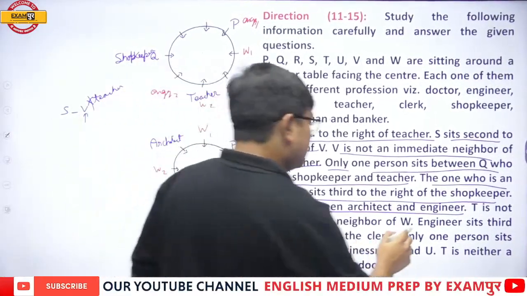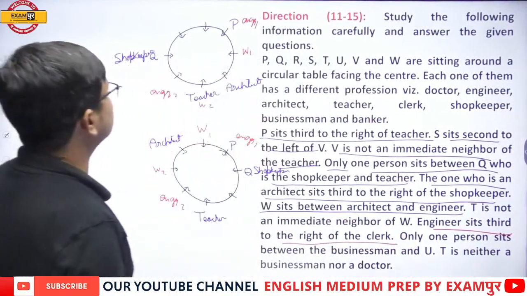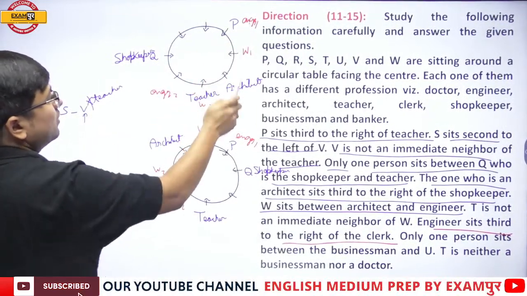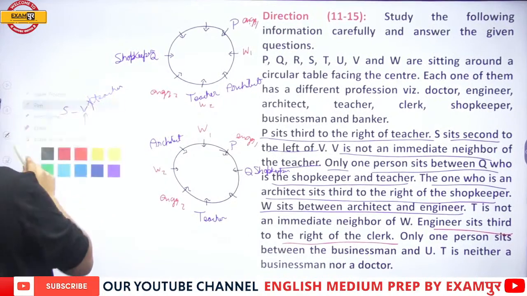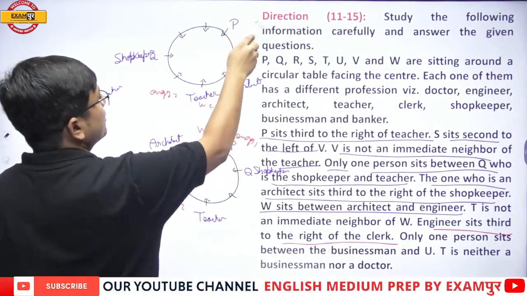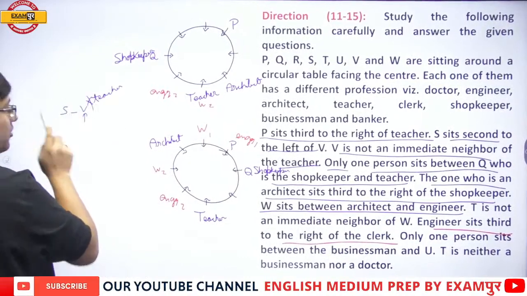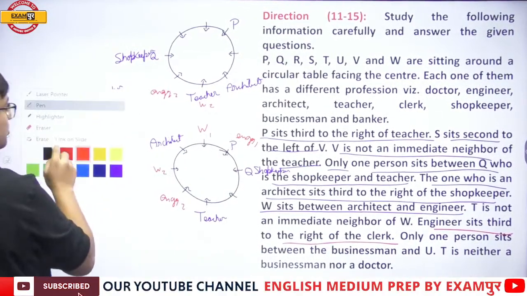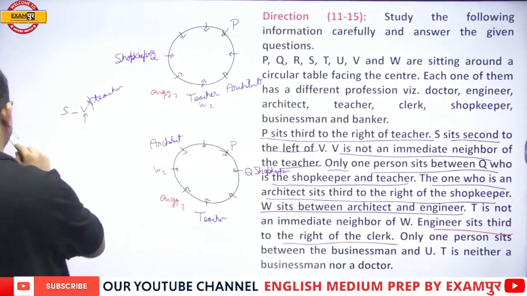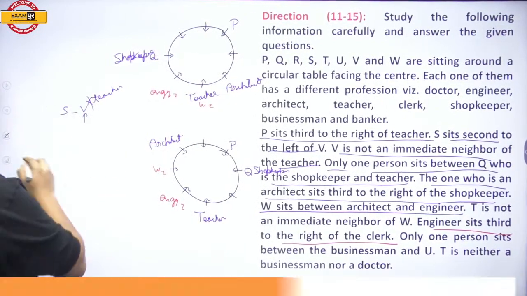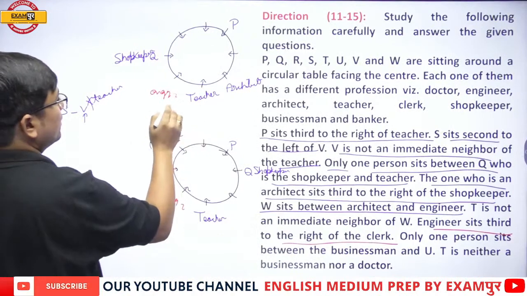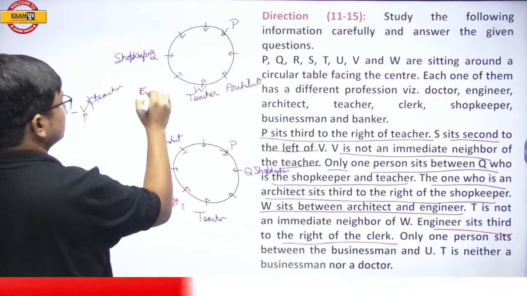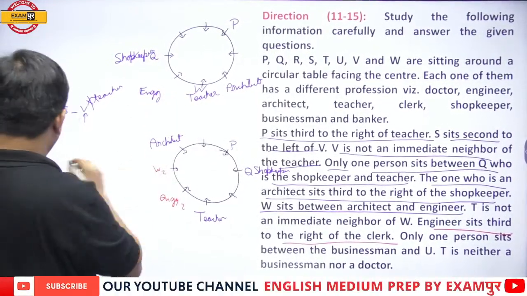Engineer sits third to the right of clerk. Now if I place engineer over here, engineer will not be 1, 2 and third to the right of clerk. So therefore, this case is gone. Engineer cannot be here. Similarly, if I keep engineer over here, then engineer sits third to the right of clerk is not possible. So even this is gone. I hope you all are smart enough to understand what is to be done. So now, W and engineer. Here also, W and engineer.